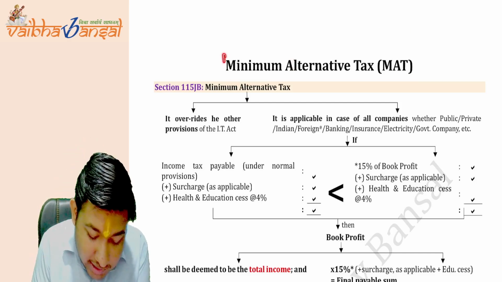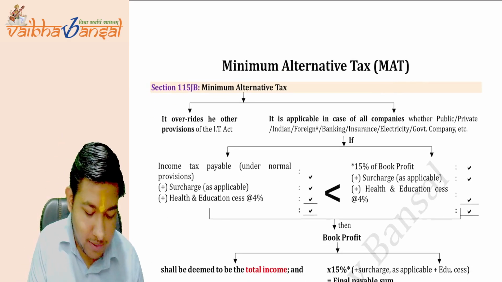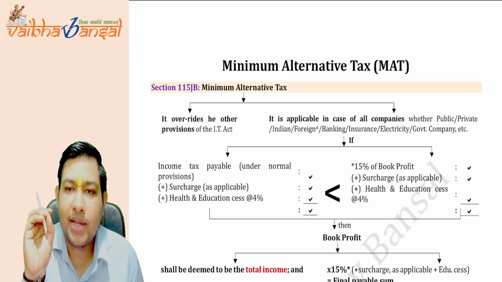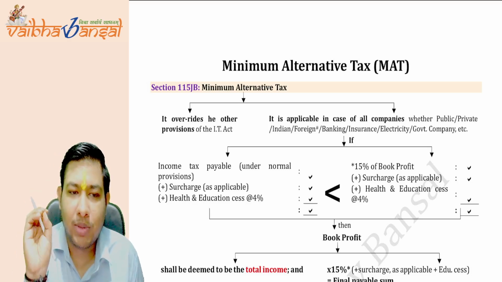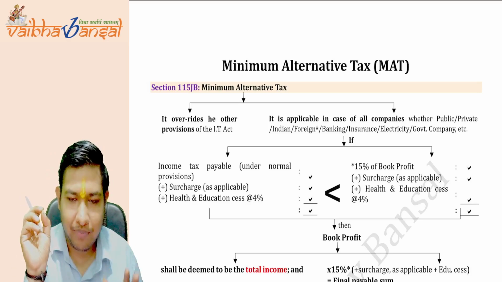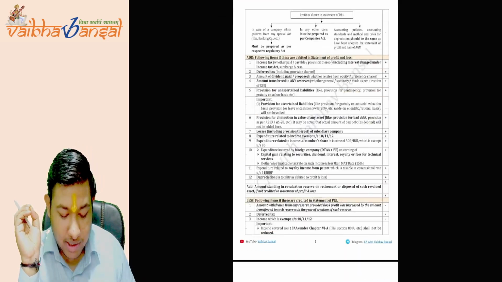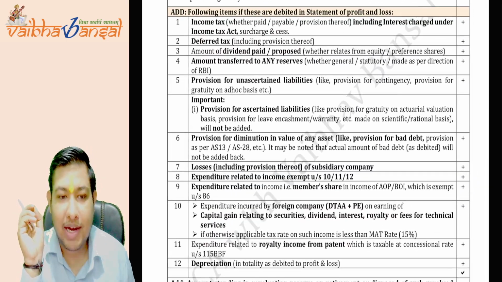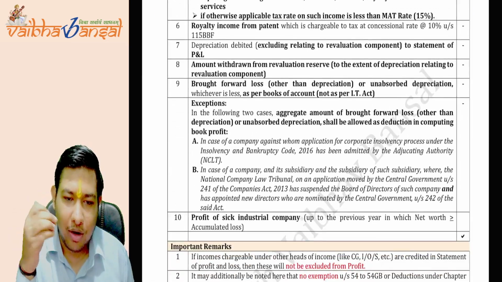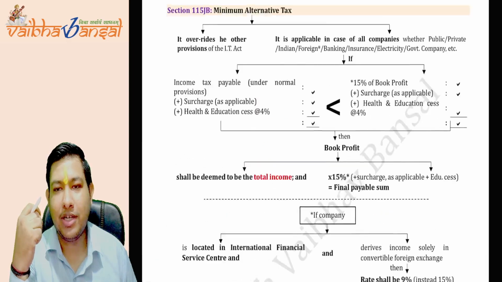For that, to understand why it is called minimum, we have to know the story. I am just explaining the story behind the provision of the minimum alternative tax, how this provision came into picture. Just listen to the story, then it will be very clear why this provision came into picture. If you know the story behind the minimum alternative tax, then you'll be able to correlate how these points are added, why these points are added, and why these points are subtracted. We'll also do the reasoning of each provision, but the basic structure of the math you should know.